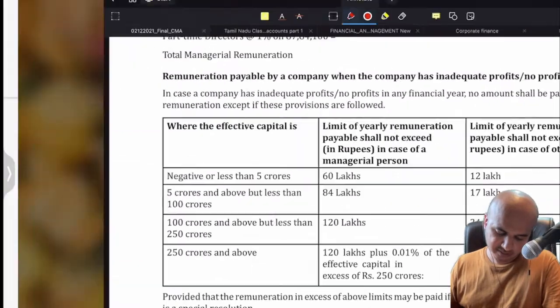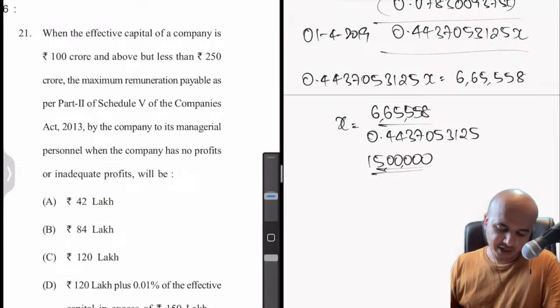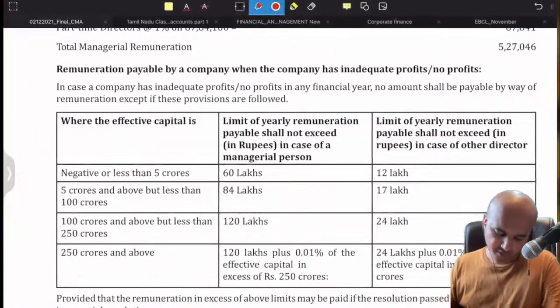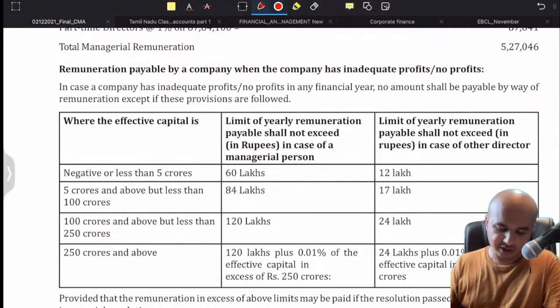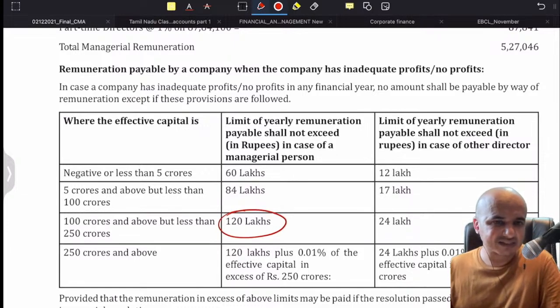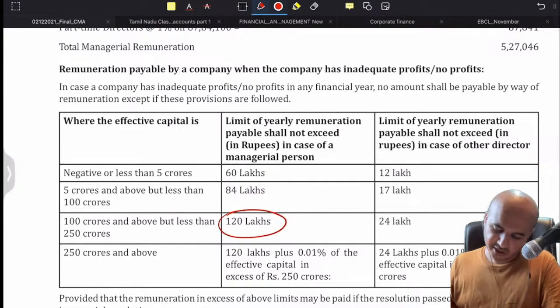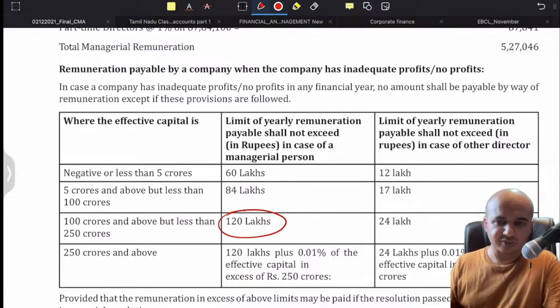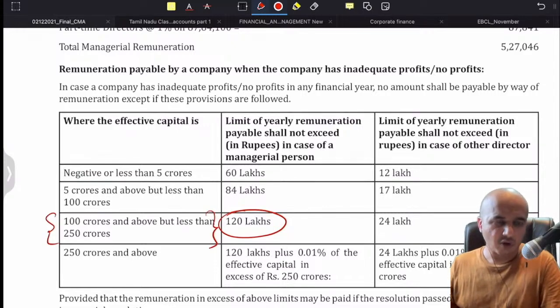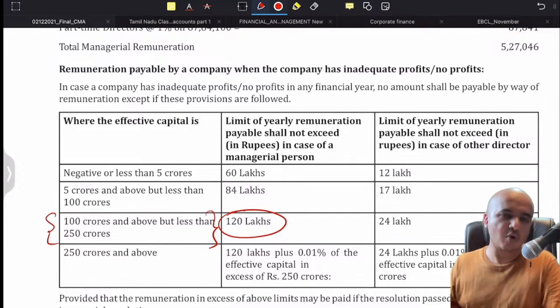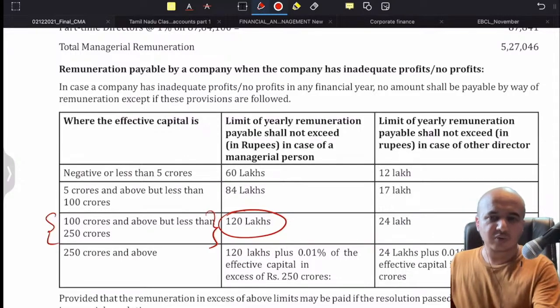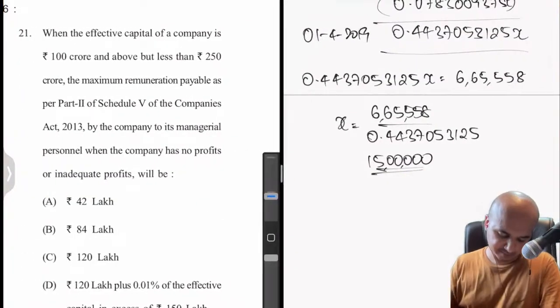In our case, 100 crore and above but less than 250 crore. So in that case it is 120 lakhs. So managerial remuneration is what is asked. For this range of capital, the remuneration which we can give when there is no profit or inadequate profit is 120 lakhs, that is 1.2 crores basically. Next. Option C is the right answer here.